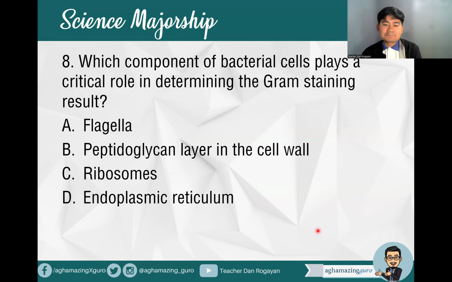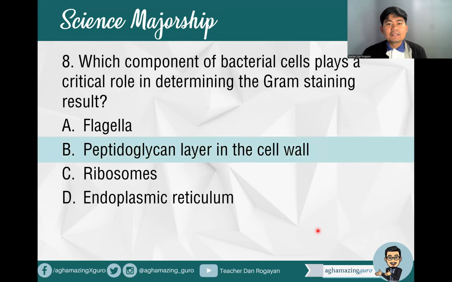Ribosomes, D. Endoplasmic reticulum. Okay, so when we talk about gram staining result determination, this particular component plays a very critical role, and that is what your answer, future LPT top notchers. That's correct. Letter B, peptidoglycan layer in the cell wall.